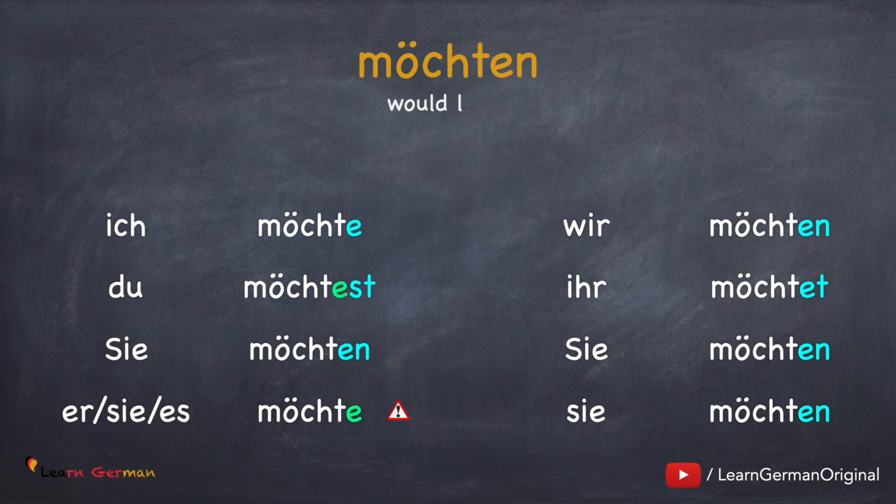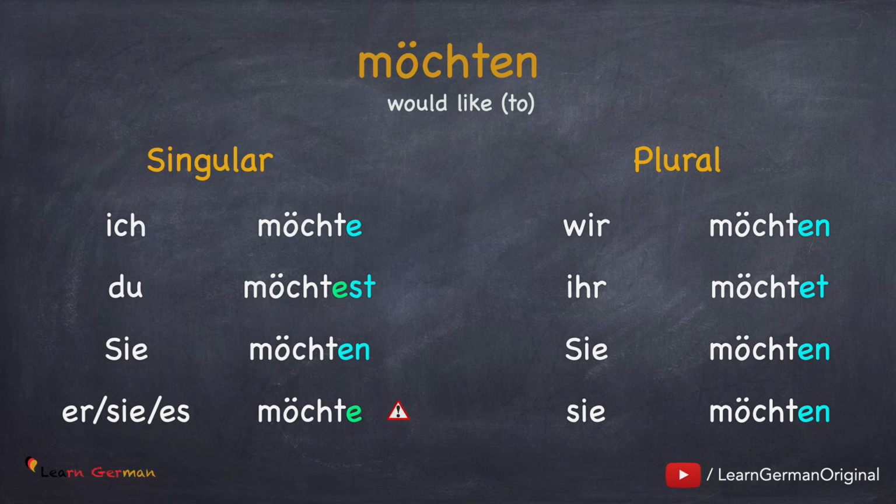Now let's see how this verb is conjugated. Do repeat after me. Ich möchte. Du möchtest. Sie möchten. Sie, es möchte. In this case, you have to remember that the conjugation for Modalverben for ich and sie, es is the same. Wir möchten. Ihr möchtet. Sie möchten.